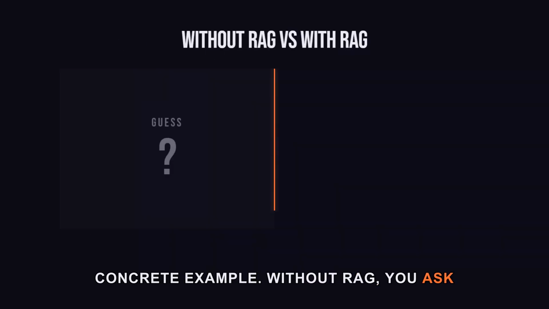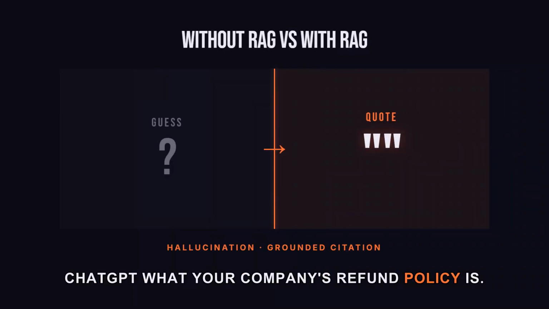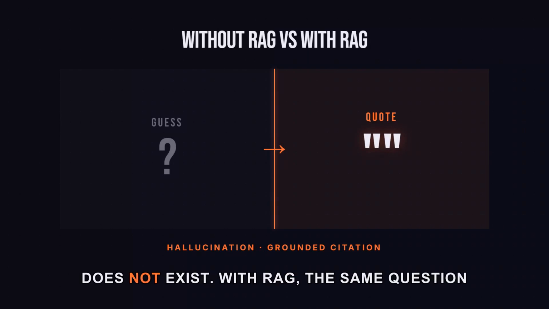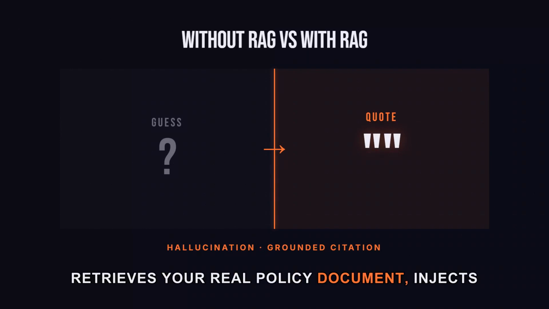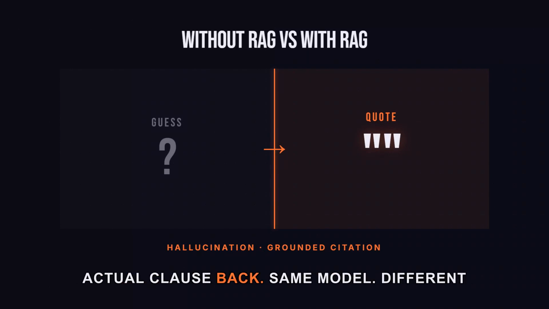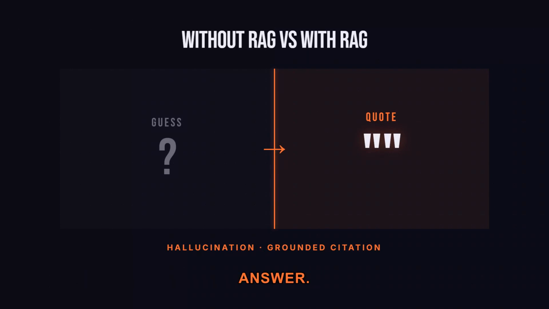Concrete example. Without RAG, you ask ChatGPT what your company's refund policy is. It guesses. It might hallucinate a clause that does not exist. With RAG, the same question retrieves your real policy document, injects it into the prompt, and the model quotes the actual clause back. Same model, different answer.